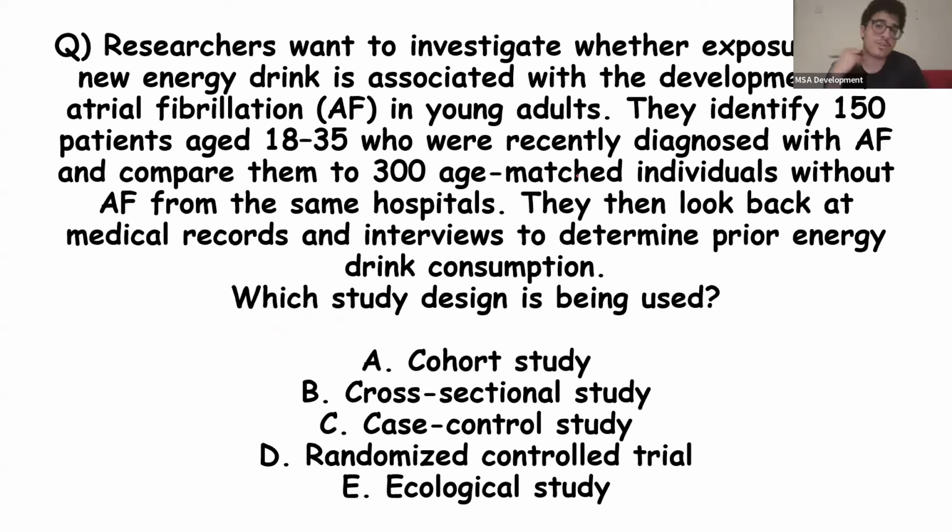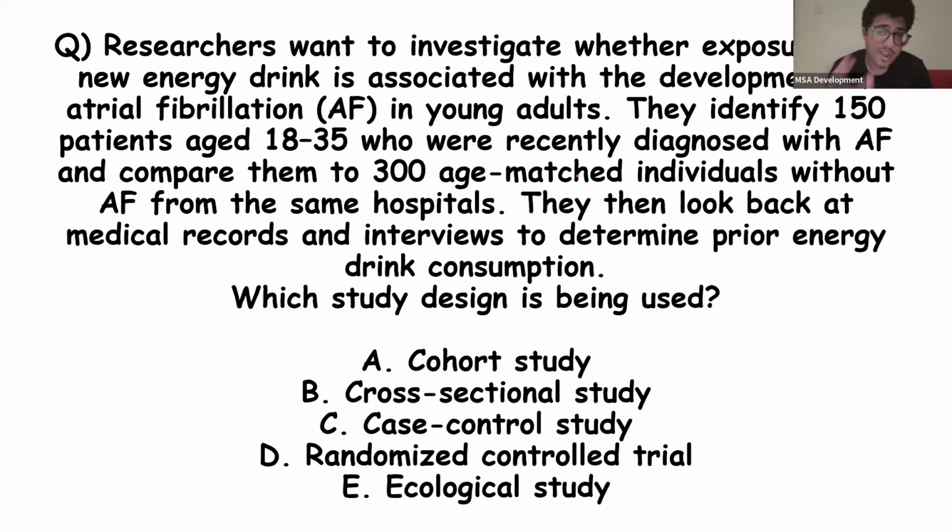Researchers want to investigate whether exposure to new energy drinks is associated with the development of atrial fibrillation. So they identify 150 patients who were recently diagnosed with atrial fibrillation and compare them to 300 age-matched individuals without atrial fibrillation from the same hospitals. Then they look at the medical records and interviews to determine prior energy drink consumption. Which study design is being used?